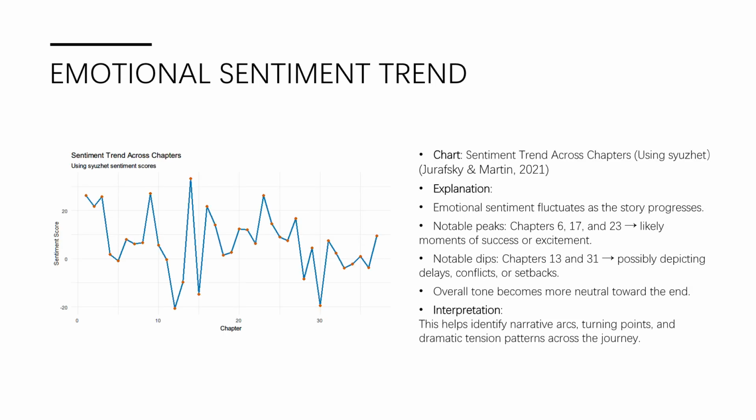This figure shows the sentiment score per chapter across the entire novel. We observe several peaks and dips. A dip during the arrest in India, and a rise during the rescue of Aouda. A strong emotional shift near the ending, because Fogg believes he has lost the bet and then realizes he hadn't. These fluctuations align with the narrative's tension and resolution structure, confirming that the emotion is tightly interwoven with plot.